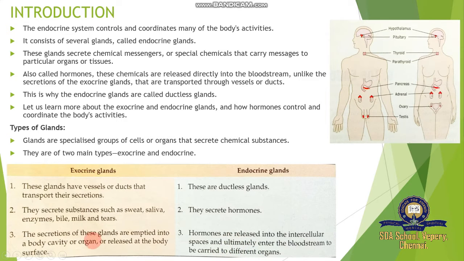Okay, so here is the secretion of enzymes or other compounds. They are given here: sweat, saliva, enzymes, bile, milk, and tears. These are the products secreted by exocrine glands. Even hormones also. Okay, for example the pancreas is a kind of gland that secretes insulin hormone, acting as both. Hormones are released into the intercellular space, and ultimately enter the bloodstream to be carried to different organs.